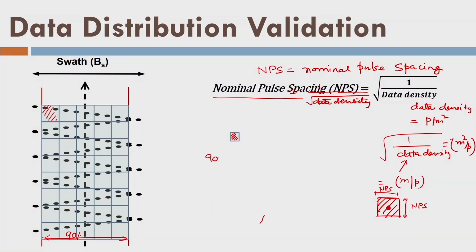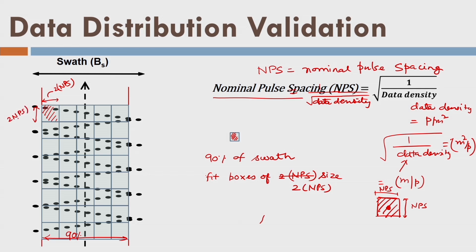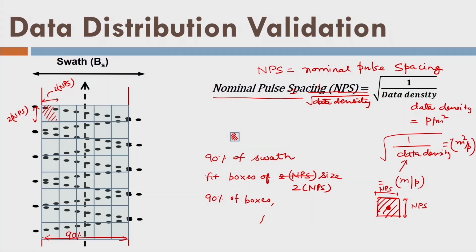First of all, we'll take the 90% of the swath, or the center of the swath. Then we'll fit boxes of size 2 times NPS. So these boxes are basically 2 times NPS, and this length is also 2 times NPS. So now such boxes are there. Each of the 90% of such boxes should have the laser data. If it is so, we have uniformly distributed LiDAR data. So that is the check we always perform.